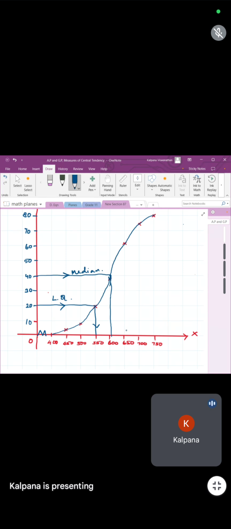Now, more than 625. 625 is between 600 and 650.